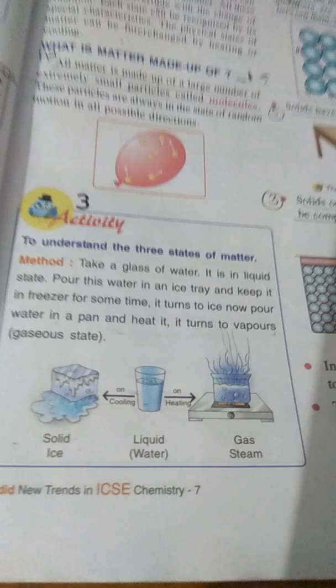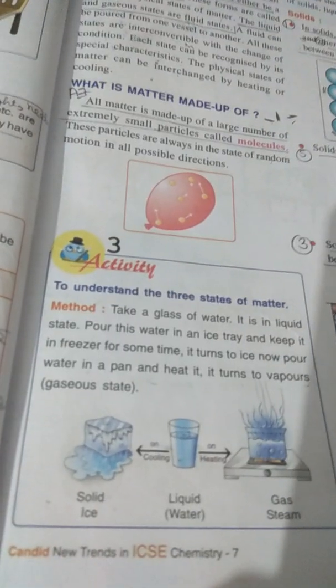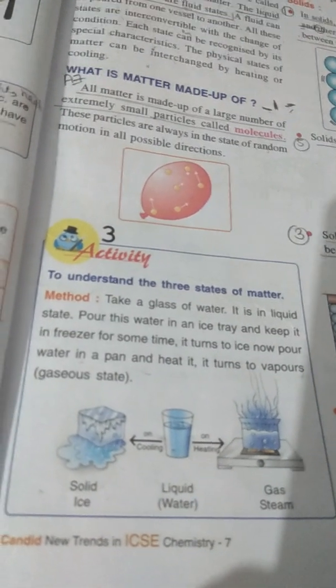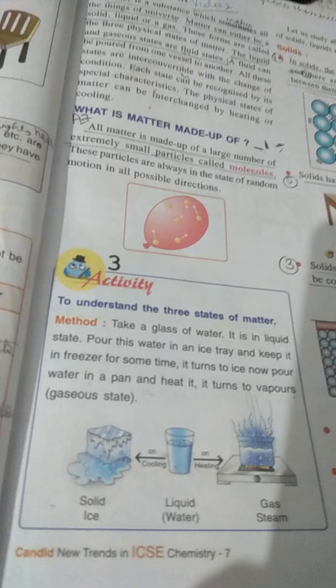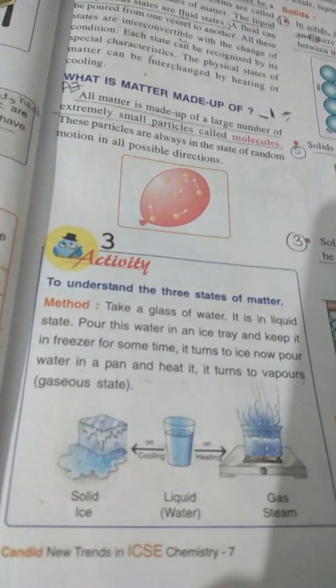The three states of matter can be interconverted. We can change the state by changing the condition. We can change a solid to a liquid by heating, and a liquid to a gaseous state by further heating. Similarly, we can reverse it. The gaseous state can be changed into the liquid state by cooling, and the liquid state can be changed back into the solid state again by further cooling.